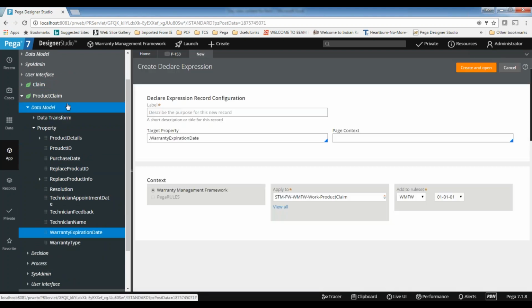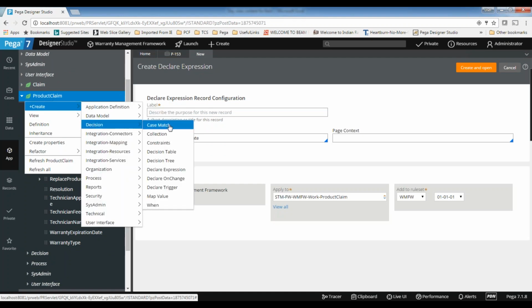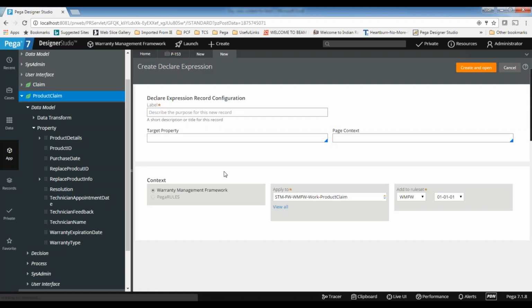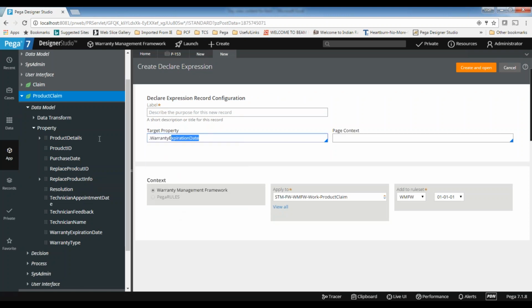Or else you can click anywhere on the class, go to the decision category, and you can see expression, regular expression. Both are the same. The only difference is that when you do it from the property, the target property is pre-populated. If you do it outside the property, nothing will come, so you need to manually give the property name for which you are creating an expression.